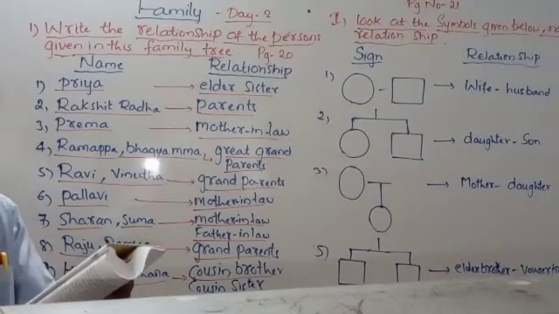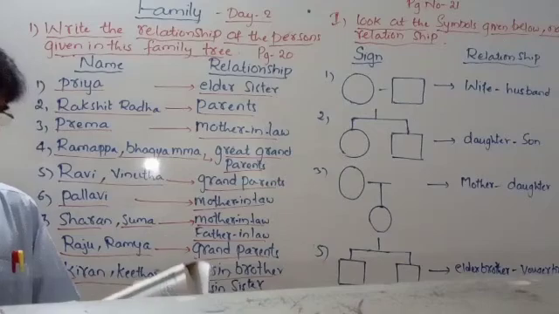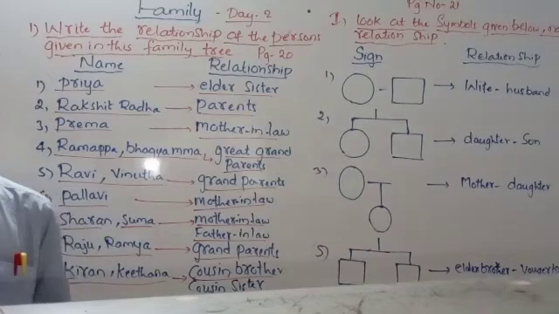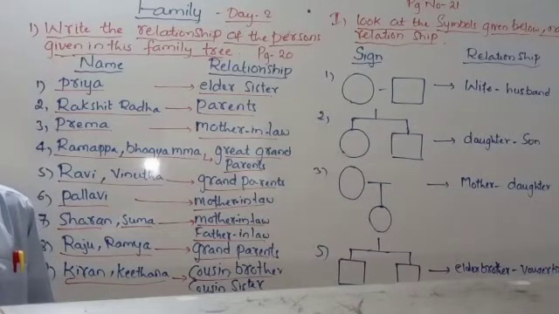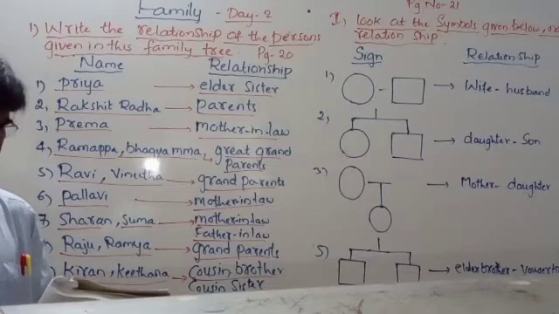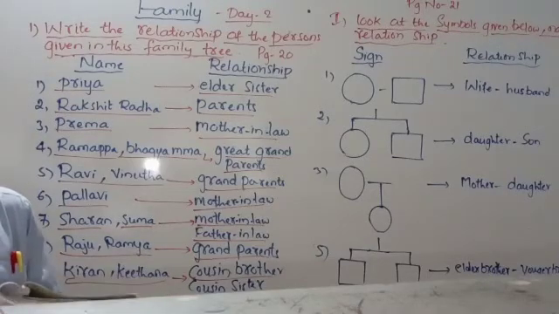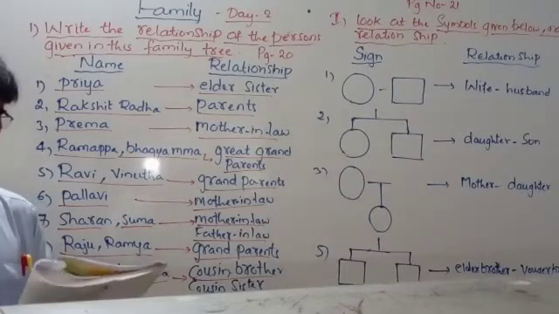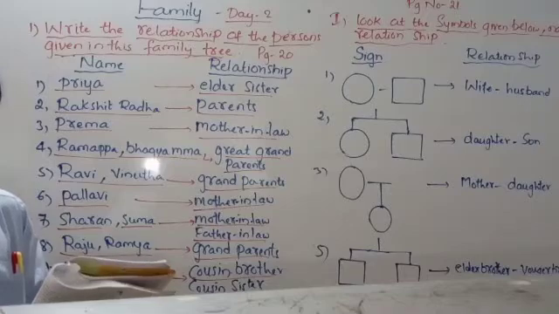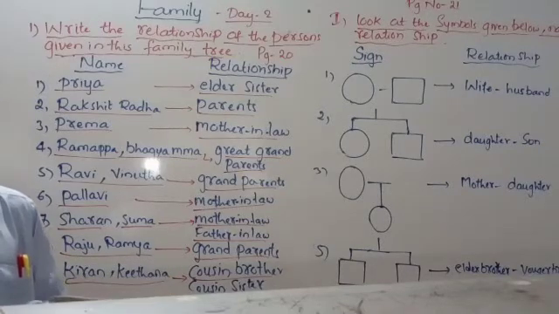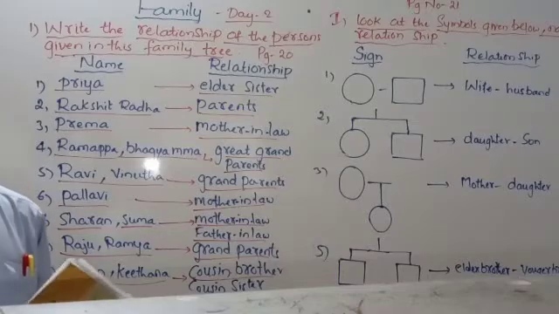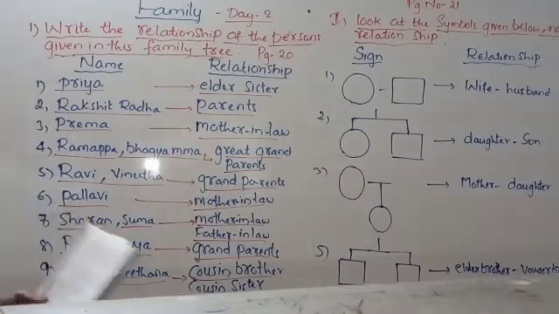Now, how many generations are there in your family? In your family, how many generations are there? You are going to write. Understood? So it may be 2 generations, 3 generations, 4 generations. According to how much you know, that much you must write. Everyone's answer should be separate because everyone has their own family with different generations. Then next, third question. Which is the bigger family of the 2 families? Among yours and Manu's family, whose family is bigger, you can write here. So write your own because your answers are different from others.